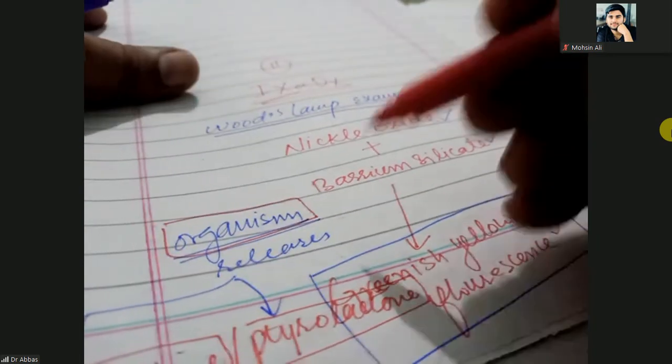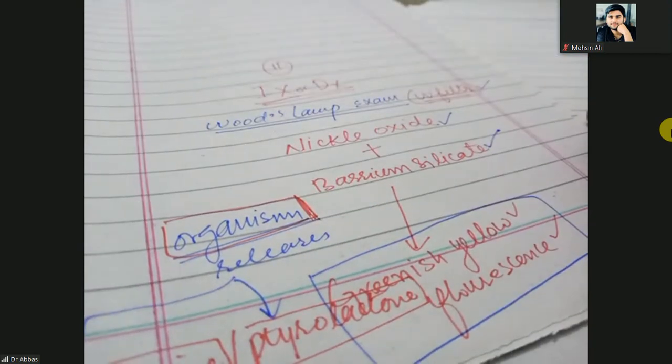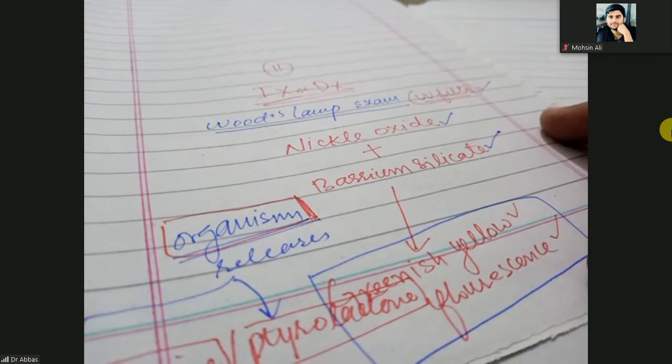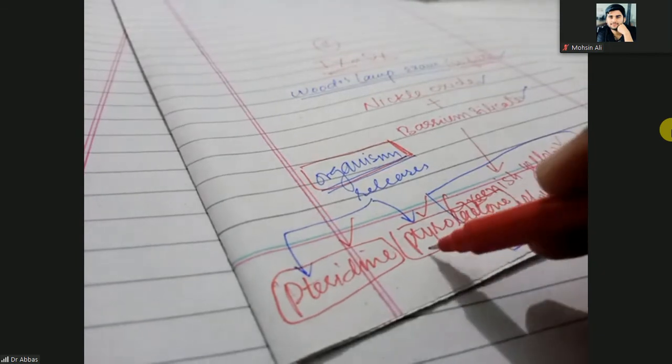If this organism is not present, then there is no definite color of the skin. Why? Because Malassezia is not present, it is not releasing the pyridine and tyrolactone.